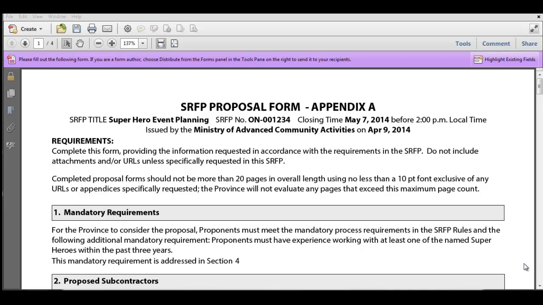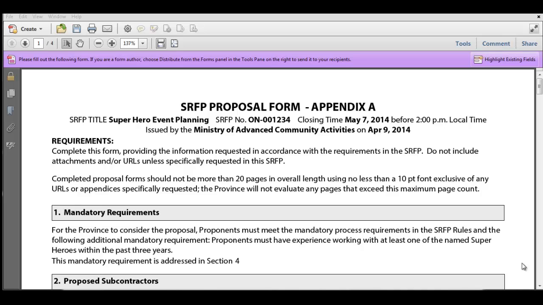Now, some SRFPs are going to have a page limit, but not all of them will. In our sample, you'll see here that completed proposal forms should be no more than 20 pages in overall length, and no less than a 10-point font. And we put that in because we know we could certainly do 20 pages and do a 4-point font. I'm not sure anyone could read it. We could put a lot of information in that. So we are giving you some guidance on how big the printing needs to be, just so that we're sure 20 pages means the same thing for everybody.